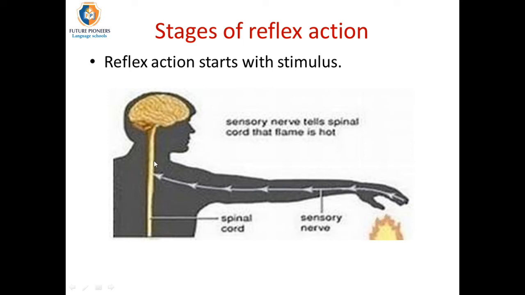Then it delivers a message to your brain to sense the action.